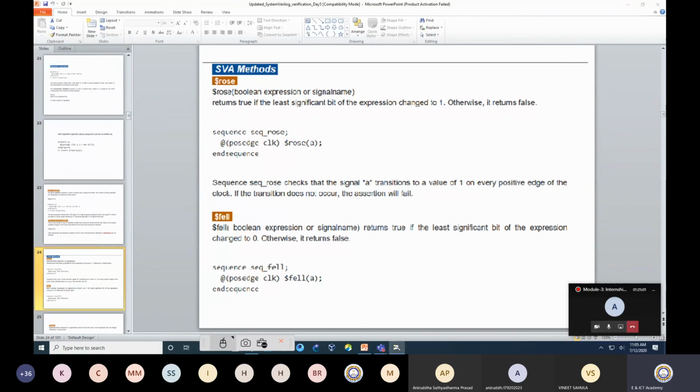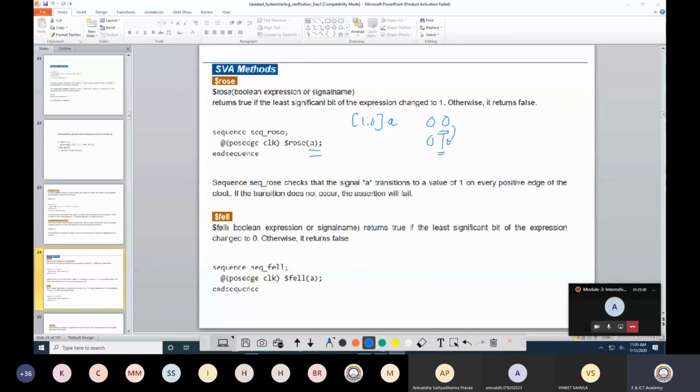Now it can happen that A can be multi-bit. Let's say I define A as [1:0]. Then how will it be considered for rose and fell? Say A is 00, now it is 01. That means I am talking about the least significant bit.